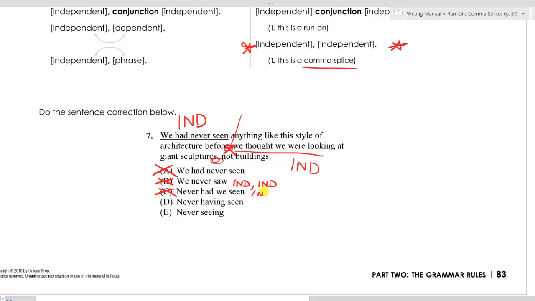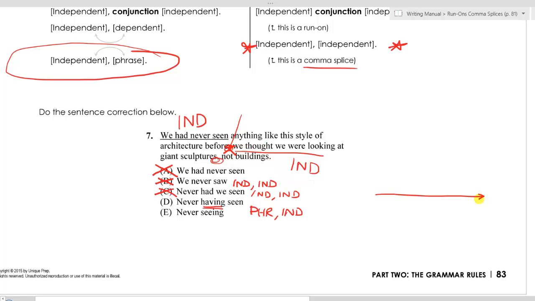Still independent, comma, independent. Answer choice D does do what we need it to do in terms of getting rid of the independent clause before the comma. In this case, we have phrase, comma, independent, which we did say is perfectly allowed. We can have a phrase and an independent clause separated by a comma, and this does keep the correct tense of the original sentence. Never having seen anything like this style of architecture before, comma, we thought.